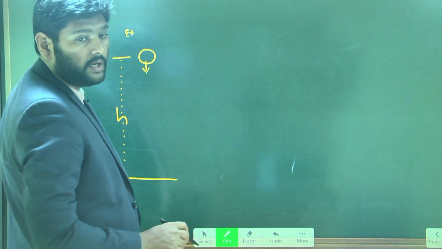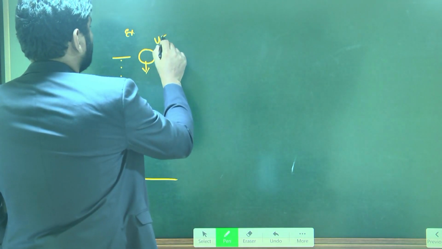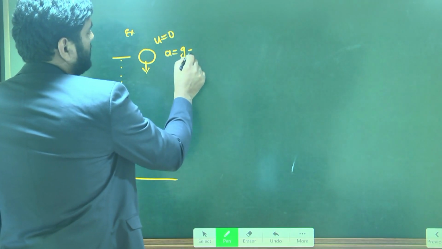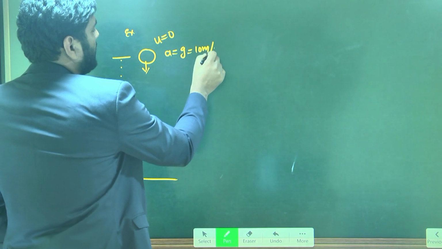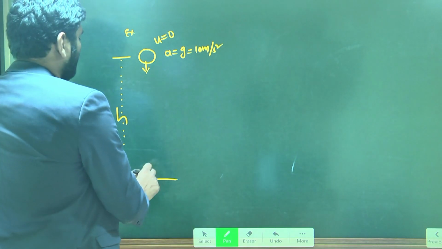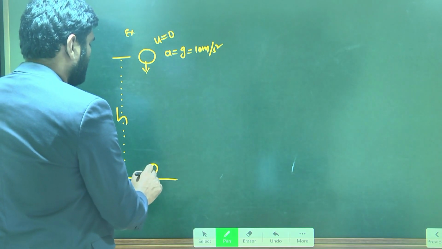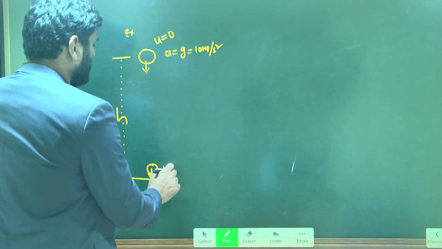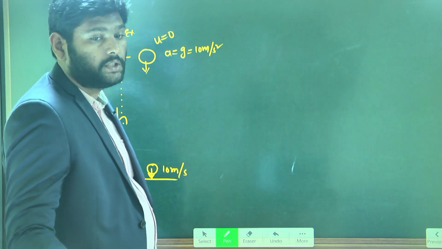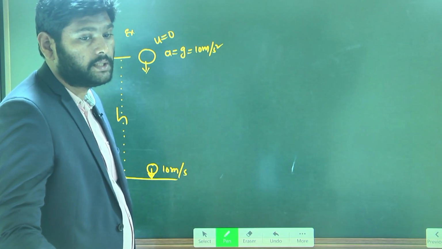When it is falling freely, its initial velocity is 0. Acceleration is the acceleration due to gravity, g, which I am taking as 10 meter per second square. And when it is reaching the ground, its velocity is 10 meter per second.